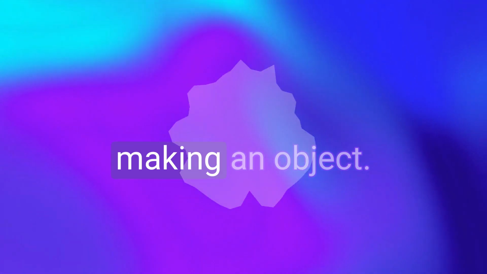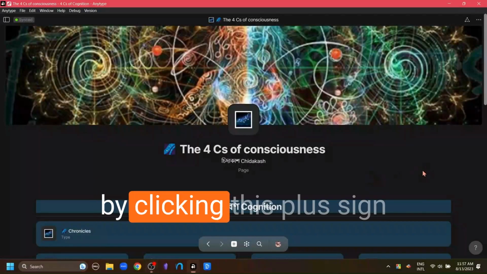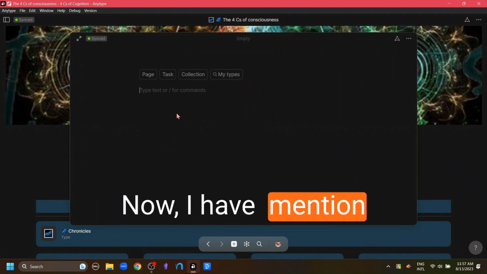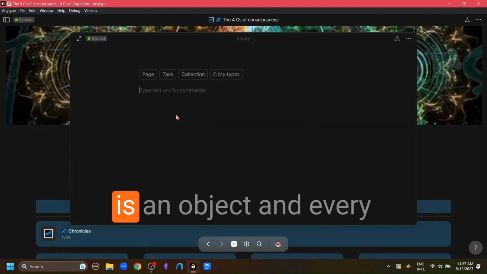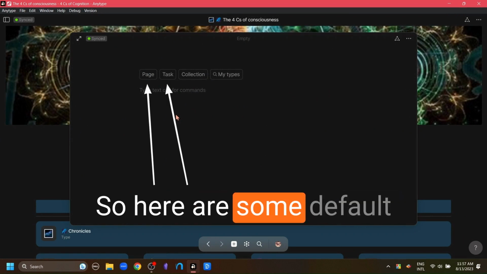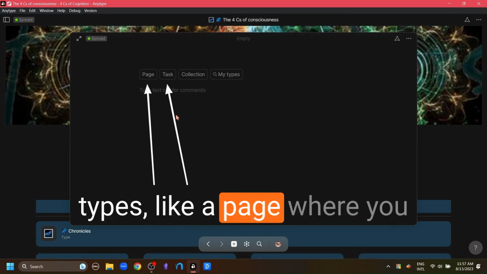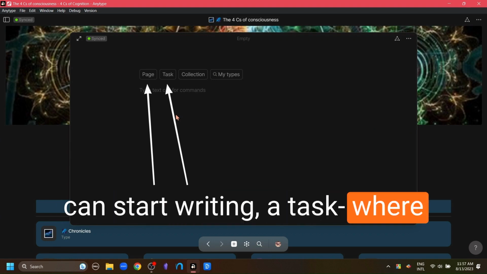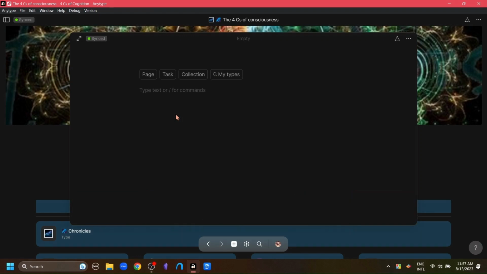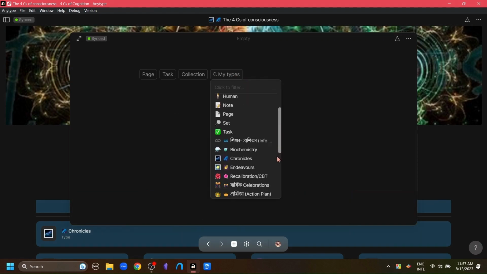Now let's start making an object. You can make an object by clicking this plus sign here or just using the shortcut Control N. I have mentioned that everything in Anytype is an object and every object is related to a type. So here are some default types, like a page where you can start writing, a task where you can add your tasks, and a collection, which we'll talk about later. If you have a custom type in mind, then you just add your custom type.